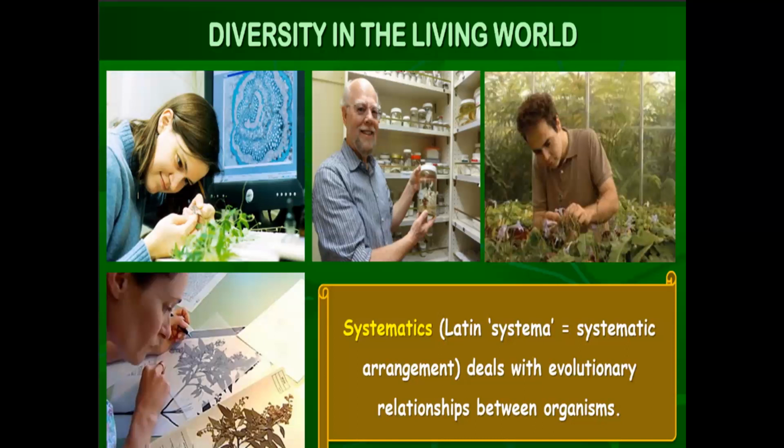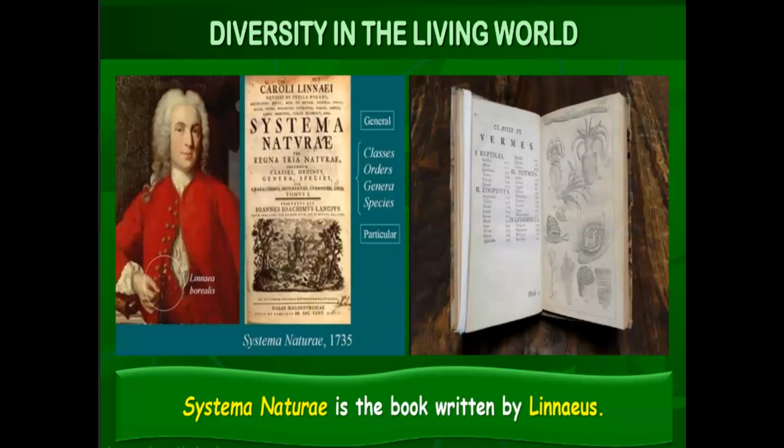Next, this was a book called Systema Naturae. Systema Naturae is the book written by Linnaeus. In the previous chapter we studied the two kingdom classification, which was given by Linnaeus. He says that we can classify organisms into two kingdoms, plant and animal.